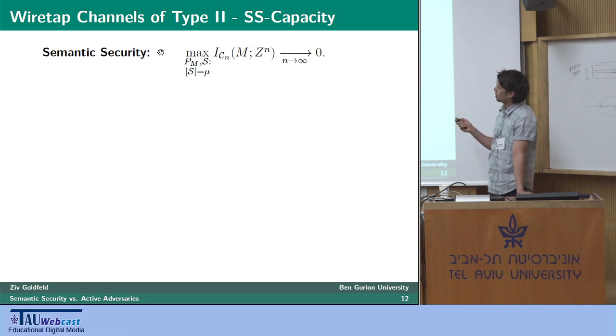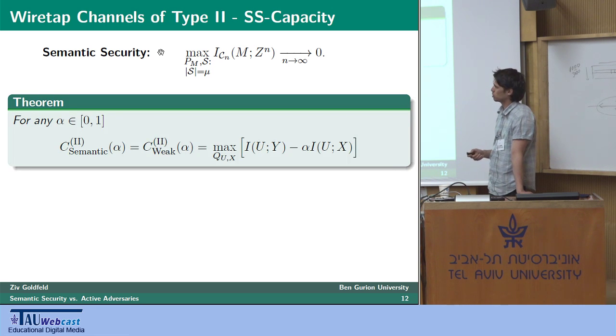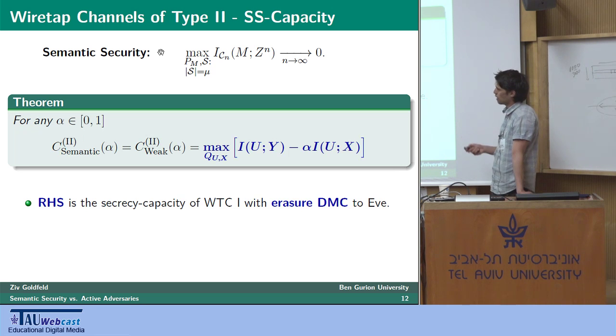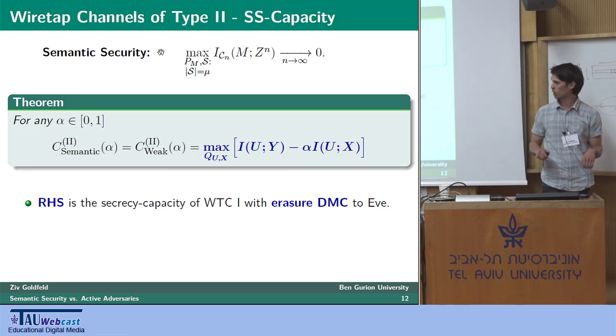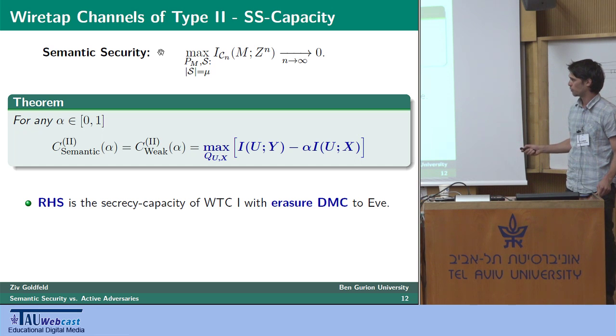And under this rather strict notion of security, we're able to give a full characterization of the semantic security capacity, which is also shown to be equal to its weak secrecy capacity and is given by this term on the right-hand side, which itself is actually the secrecy capacity of the classic wiretap channel, to which I will henceforth refer to as wiretap channel 1, with an erasure discrete memoryless channel to Eve with erasure probability alpha.